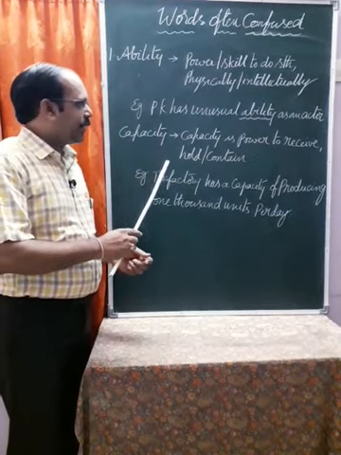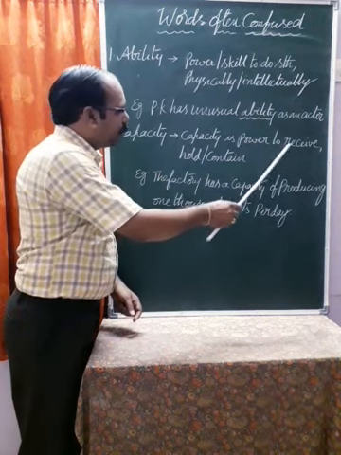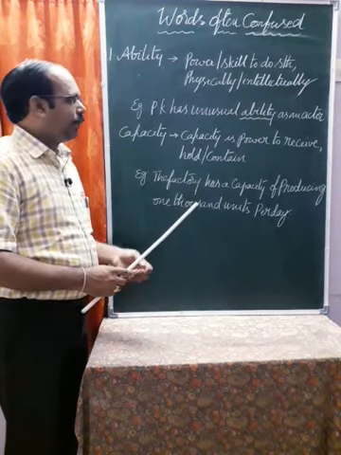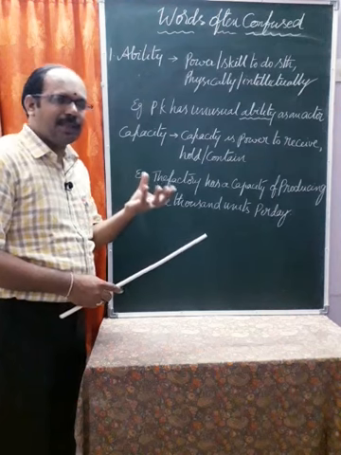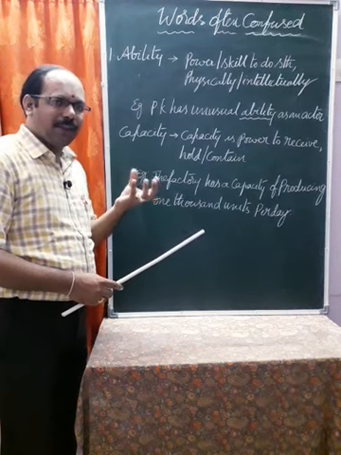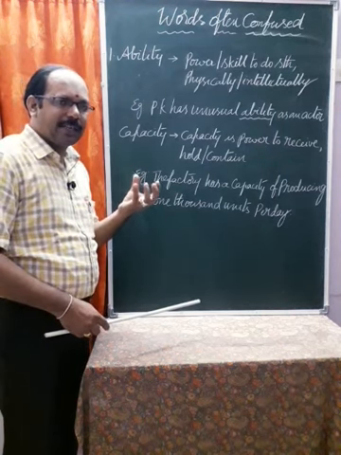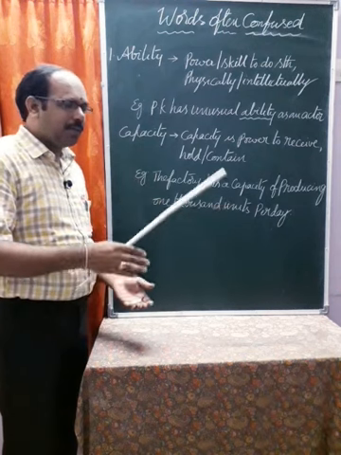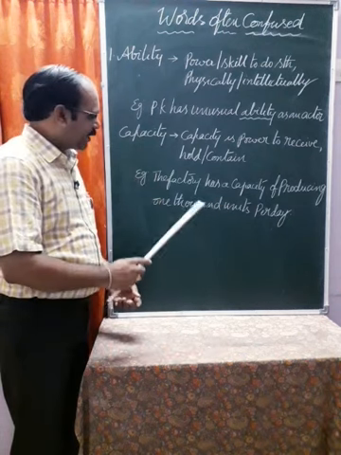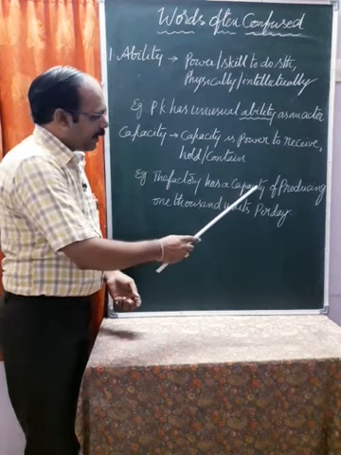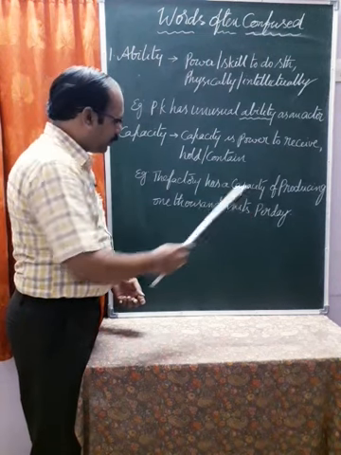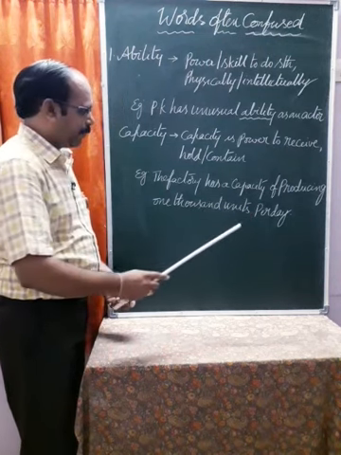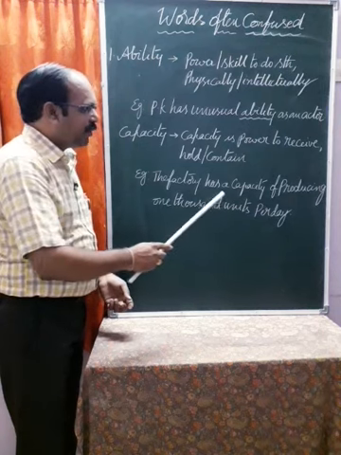Capacity means power to receive, to hold. Capacity, like a capacitor: how much can we hold? How much can we contain? What is the capacity of a container? For example, the factory has a capacity of producing 1000 units per day. What is the capacity of the factory?